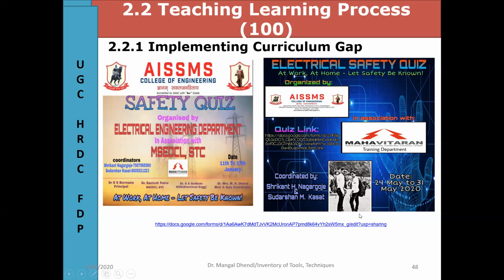Four months I spent meeting higher authorities, convincing them, telling them the importance. And after four months of continuous effort, with their MOU coordinator, Mr. Santosh Patni, we both worked continuously, and finally we could succeed in getting their logo. And then we launched the quiz in the lockdown period, on 24th May.